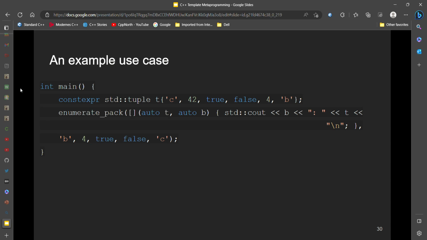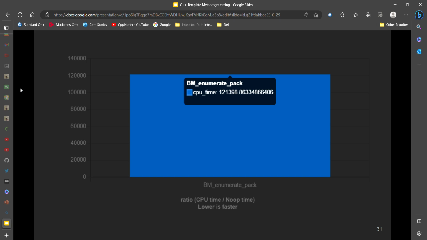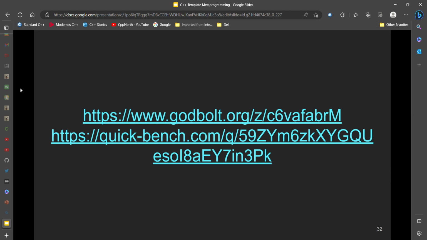An example use case for this is making a std tuple t of the same elements as we've used previously, and now we can print. Oh no, sorry, we wouldn't need that tuple there. So what we do is we make an enumerate pack. We pass in the callable, which takes two parameters: t, the index, and b, the element, and then we can print the index followed by a colon followed by the element, and then we can pass in all of the pack. So now here's a benchmark for that. This is the link to the godbolt and the quick bench.